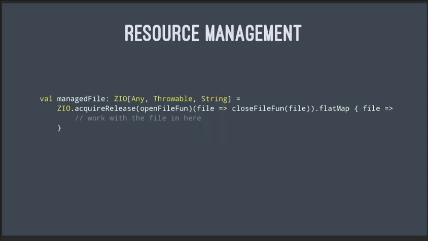What's that? You want more? How about rock-solid resource management? With ZIO, we can open a resource like this in the first parameter group. In the second parameter group, we say this is how to make sure that resource is closed. And then where this comment is, you just use your resource inside of here. And that resource can be anything you want, like files and databases, connection pools, network access, etc.